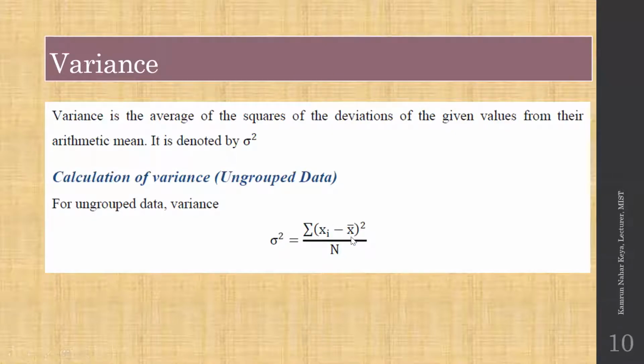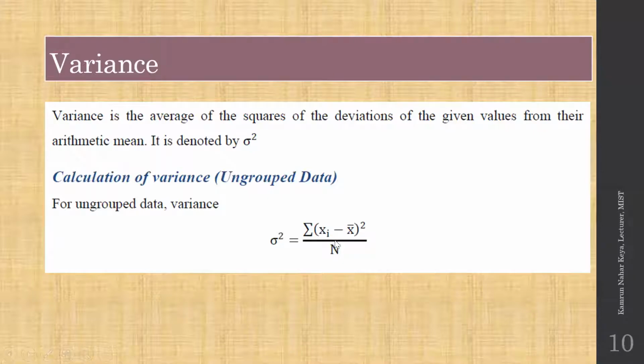You find the arithmetic mean, subtract it from each given value, square the result, sum it and take the average, and then you get the variance.